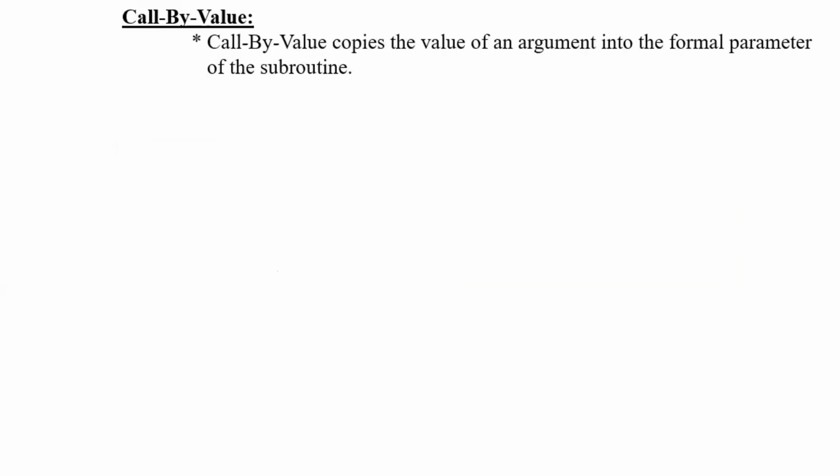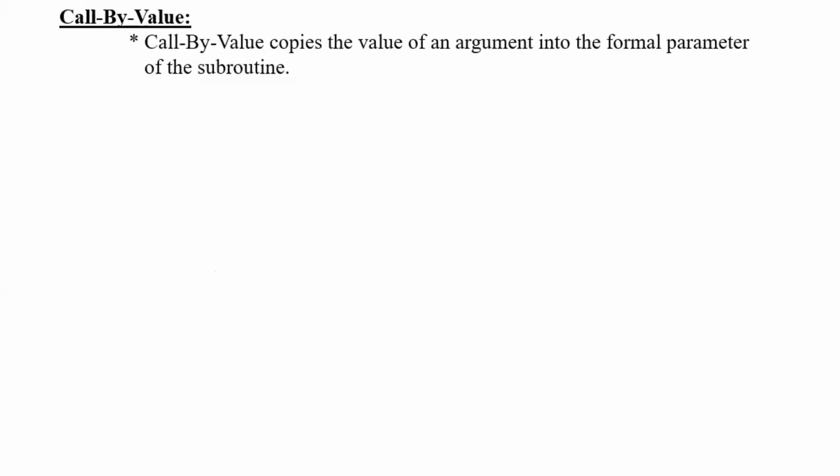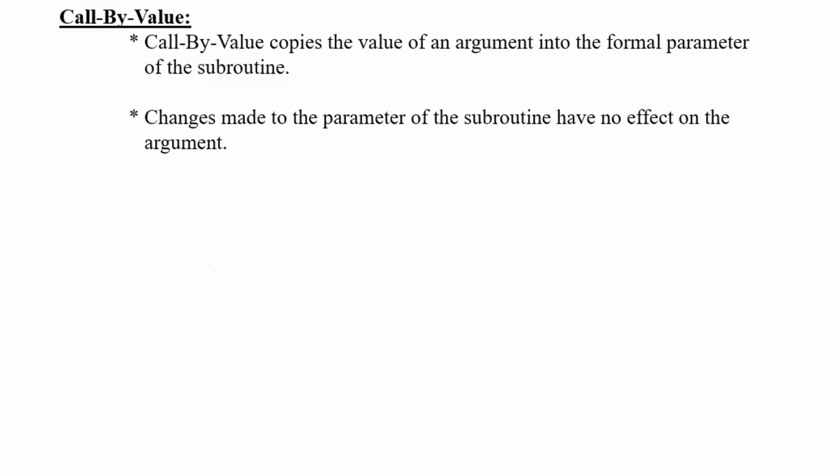Call by value copies the value of an argument into the formal parameter of the subroutine. Subroutine, function, method, all the names are the same, right? So what does call by value do? Call by value copies the value of an argument into the formal parameter of a subroutine. So from an actual parameter, you are going to copy a value into the formal parameter. Yes.